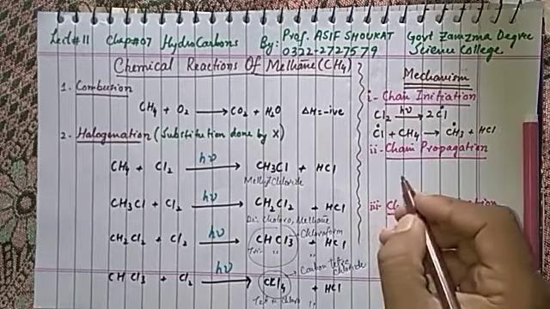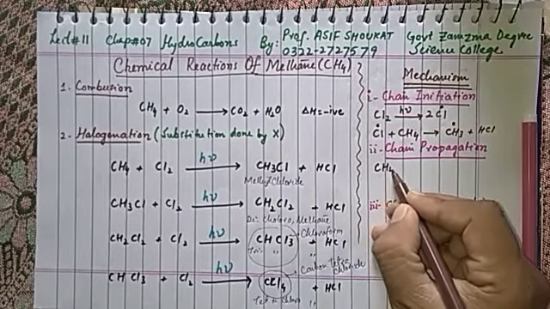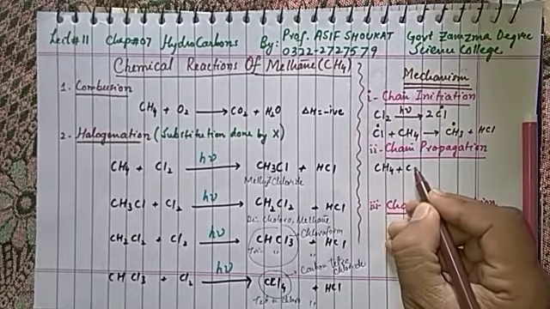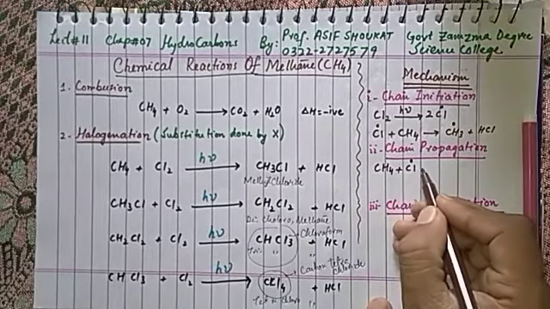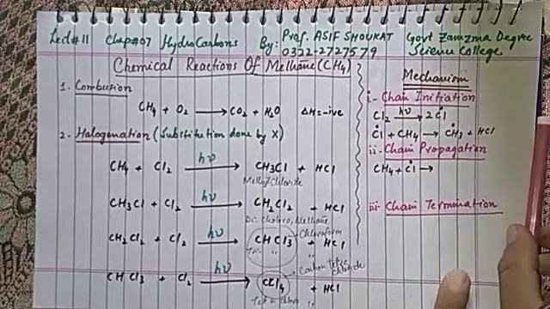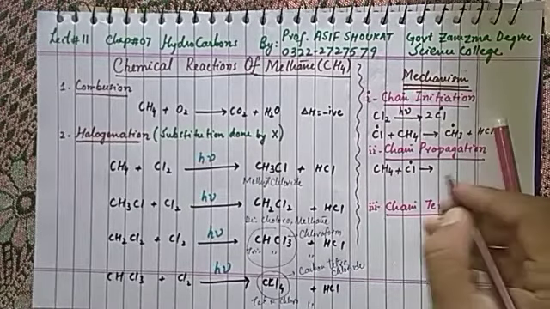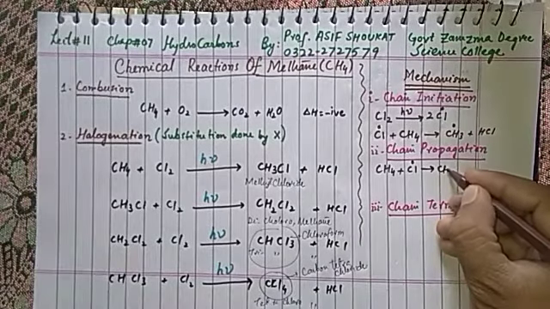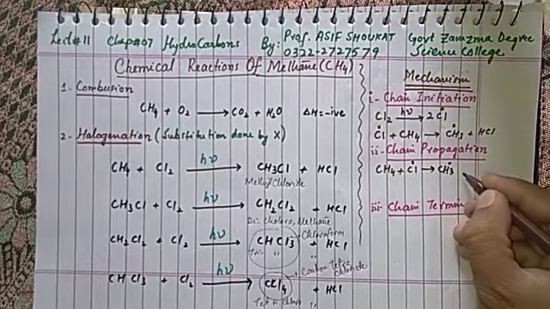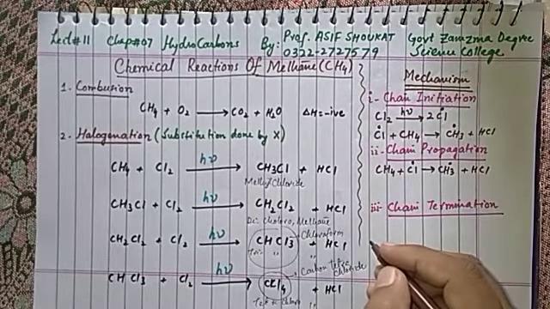Further, for chain propagation, you can recall again CH4 attacked or reacted by the chlorine radical. It makes a CH3 radical along with HCl.